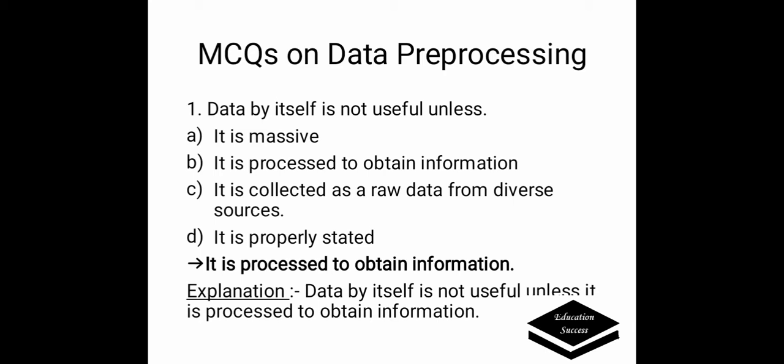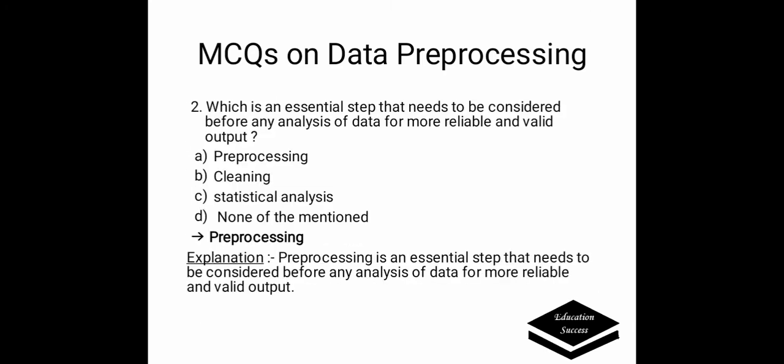Data by itself is not useful unless it is processed to obtain the information, which is an essential step that needs to be considered before any analysis of data for more reliable and valid output. Given options are: A. Preprocessing, B. Cleaning, C. Statistical analysis, D. None of the mentioned. Correct answer is preprocessing. Preprocessing is an essential step that needs to be considered before any analysis of data for more reliable and valid output.